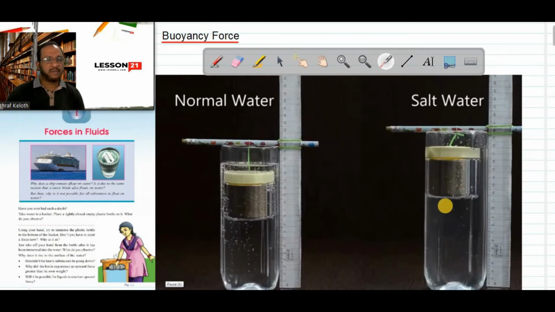That is why, as you may know, in the Dead Sea the concentration of salt is very high. In the Dead Sea, everyone can swim. You will not sink. If you don't know how to swim, then also you can float in the Dead Sea, because no one will sink. In the Dead Sea, water is having high concentration of salt, so there will be more buoyant force. When you are jumping into the Dead Sea, you will not sink, because of the more buoyant force applied by the water on your body.